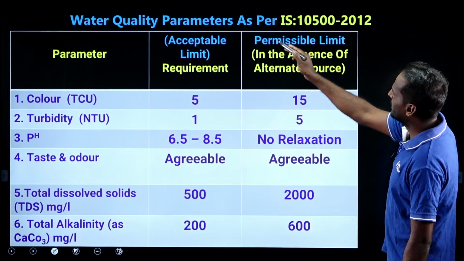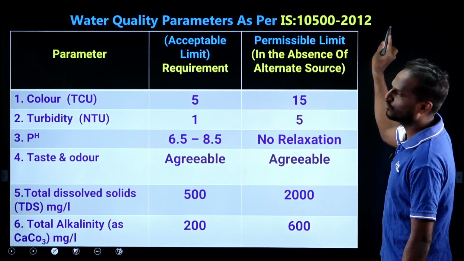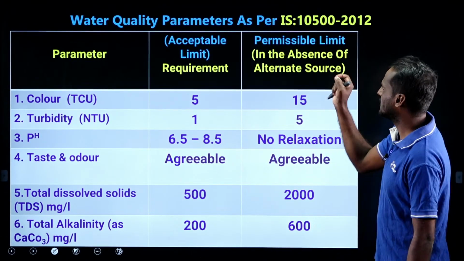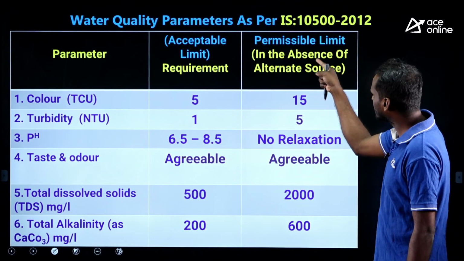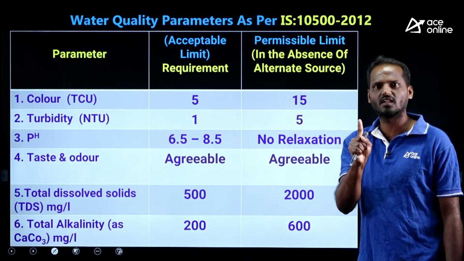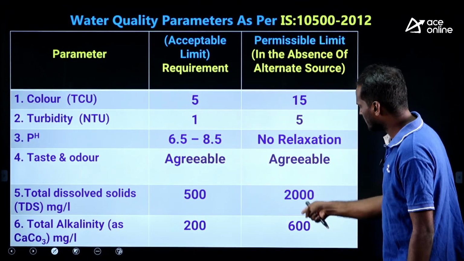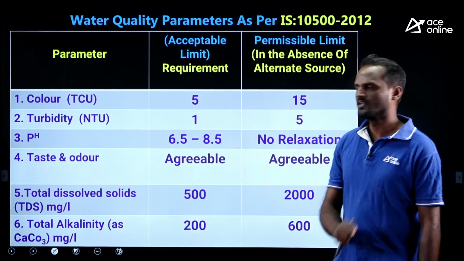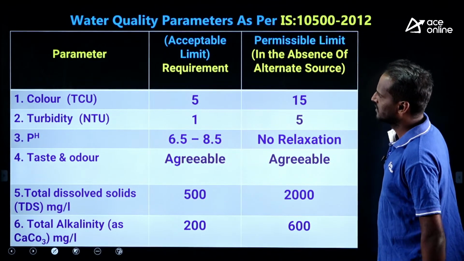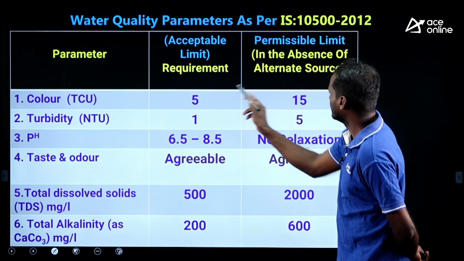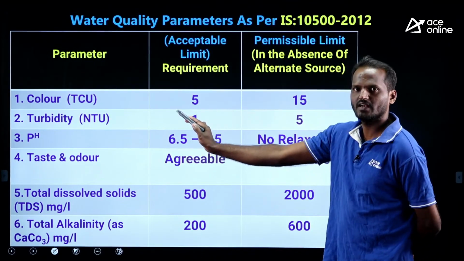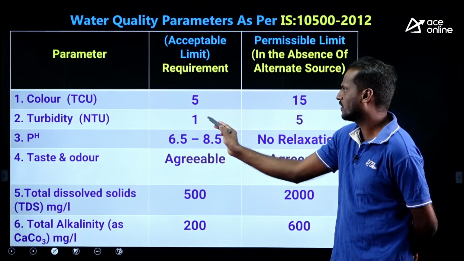Water quality parameters as per the IS code that I have mentioned. In that question, if they mention permissible limit in the absence of an alternate source, you need to select these limits. Take the screenshot of this. We have color in true color units: acceptable is 5, permissible is 15. Turbidity in nephelometric turbidity unit, NTU: 1 and 5.